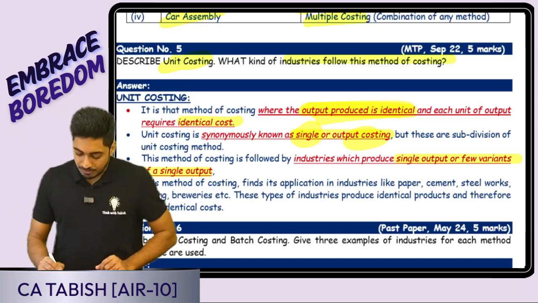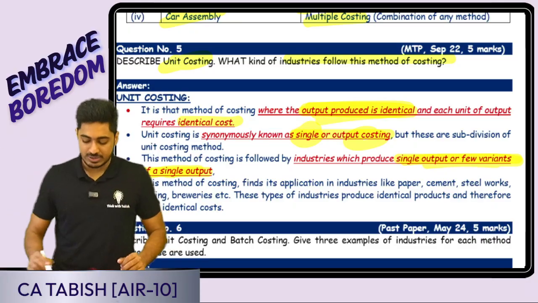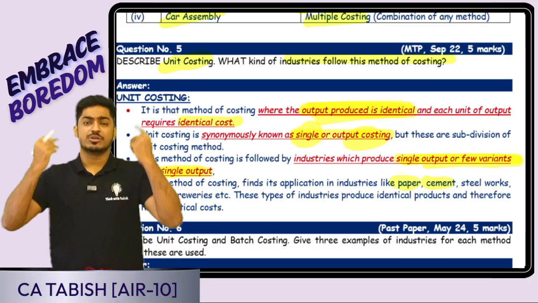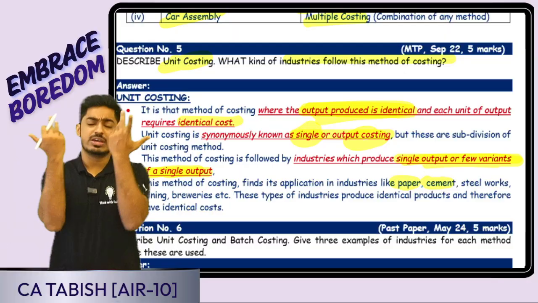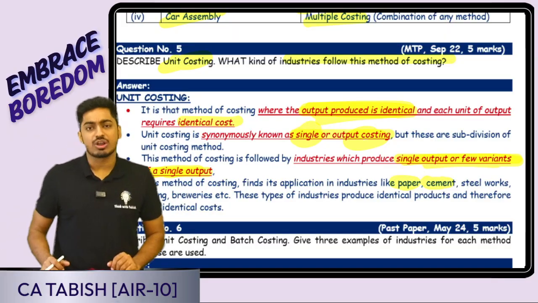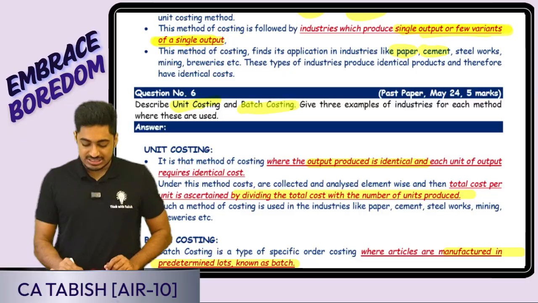It is followed where only a single output, or a few variants of the same output, is produced. For example, paper, cement, etc. Imagine we are a paper producing company. What are we producing? Paper only. So ultimately the cost I want is for paper only, so that is going to be single or output costing. Is this clear, everyone? Okay, fine. Next is: describe unit costing and batch costing.